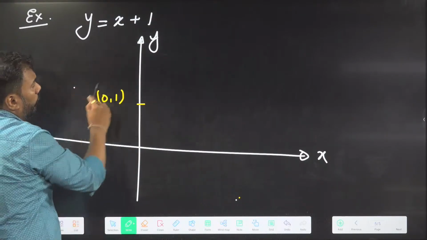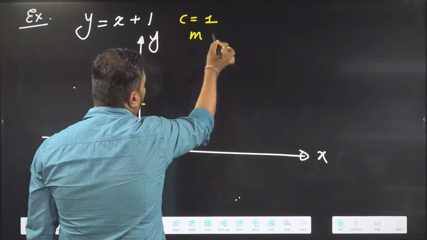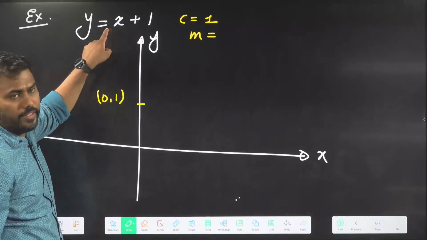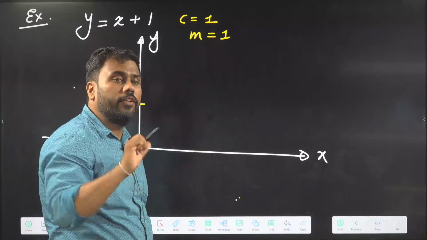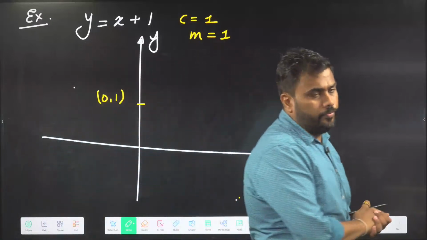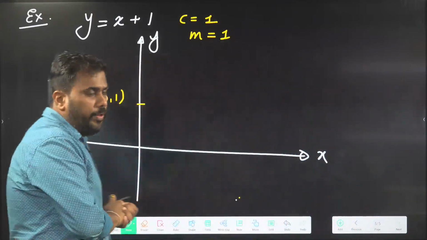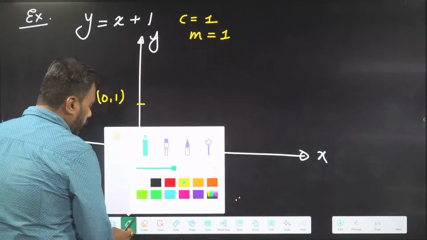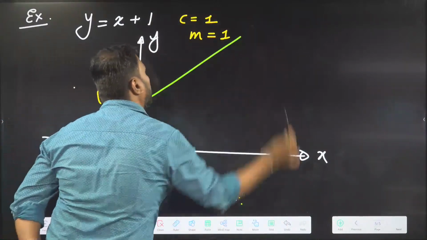And what is the slope here? I am observing c is 1 in this equation. What is the slope in this equation? The slope is the coefficient of x. That is 1. So is it positive or negative? Positive. So if the slope is positive, the line should go up. After the intercept, make your line go up like this.